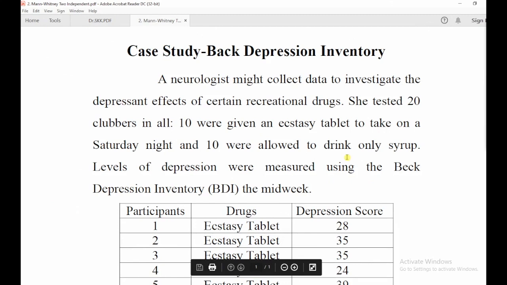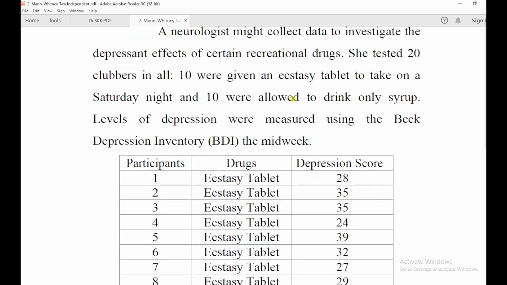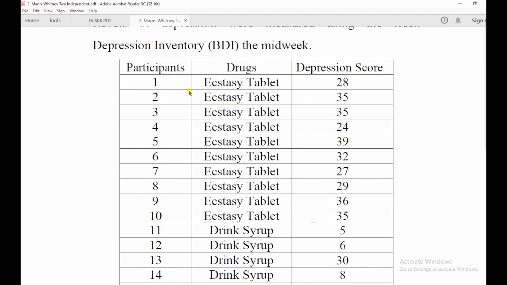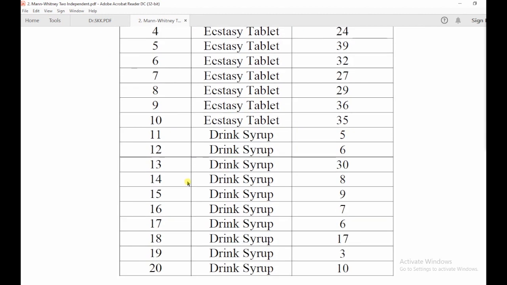A neurologist might collect data to investigate depressant effects of certain recreational drugs. She tested 20 clubbers in all. 10 were given an ecstasy tablet and 10 participants only syrup. So she divided them into two groups, and to 10 participants she is giving a tablet and checking the depression score, and to 10 participants she is giving drink syrup.